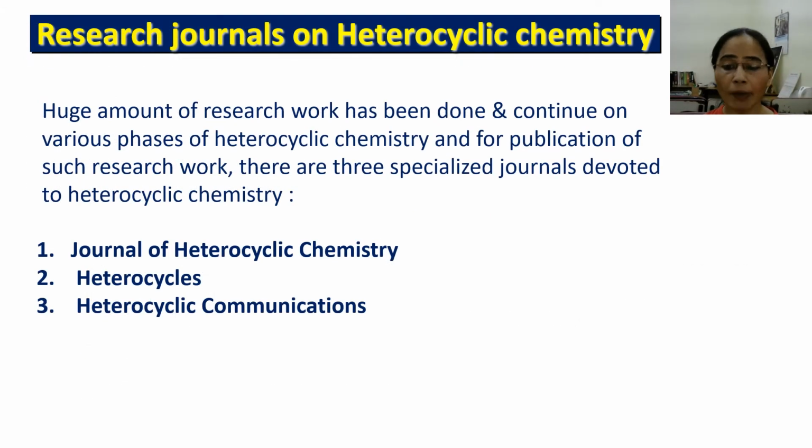As a huge amount of research work is going on in the various phases of heterocyclic chemistry, for the documentation of this research work, three specialized research journals are devoted to heterocyclic chemistry, and these journals are Journal of Heterocyclic Chemistry, Heterocycles, and Heterocyclic Communications. Not only these journals, some book series are also published for the research work documented in these books, as well as for the study of the importance of these heterocyclic compounds.